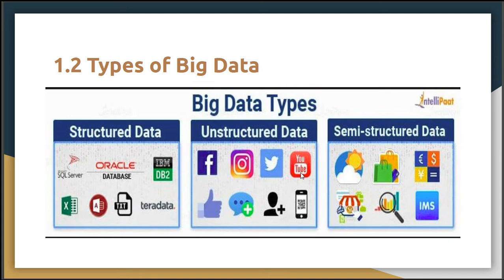As well, there are basically two categories in unstructured data. The first type belongs to the batch processing of the data, and the second type belongs to the stream processing of the data. Batch processing is done on the data which is already stored, and stream processing is done on the live data.